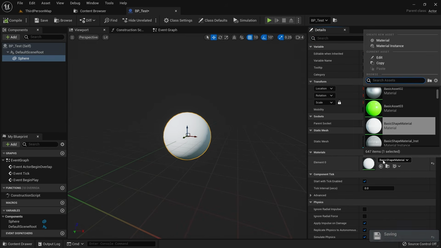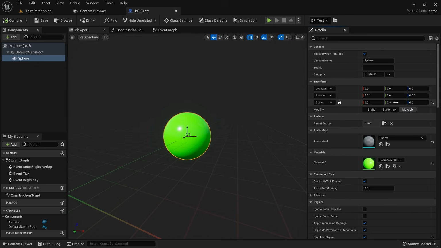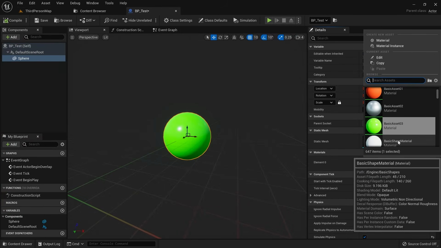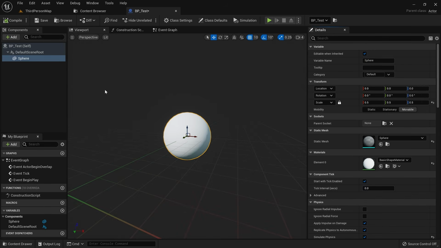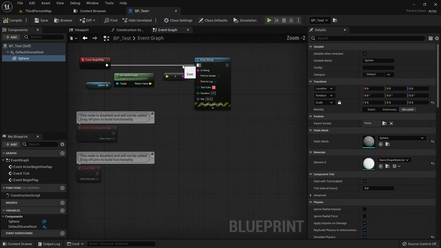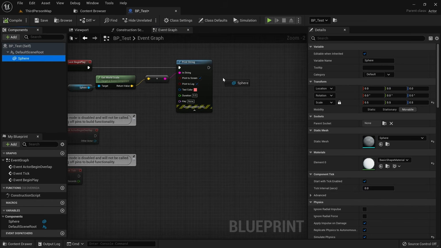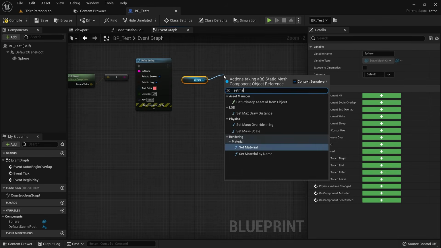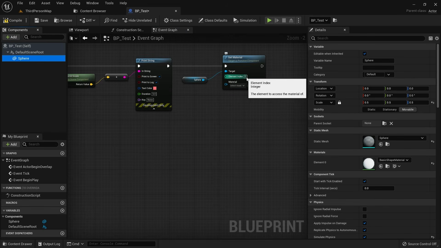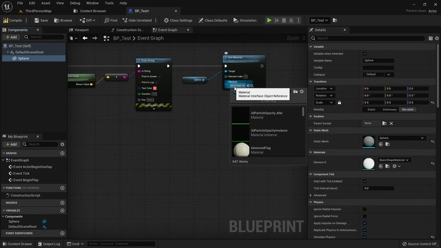We can select basic asset 03, for example, to make the ball green. And this again will reflect on all instances of our blueprint in the game world. But let's set this back to basic shape material to make the sphere white again. Now back in our begin play, after printing a string, we can grab a reference to our sphere and pull off the set material node from it. The element index we want to affect is 0, and the material we want in this case is basic asset 03.